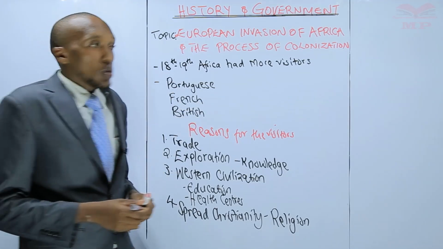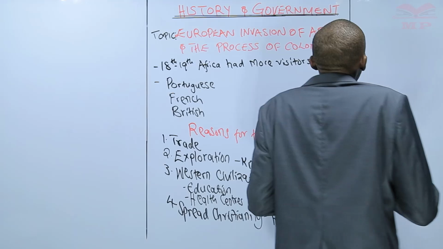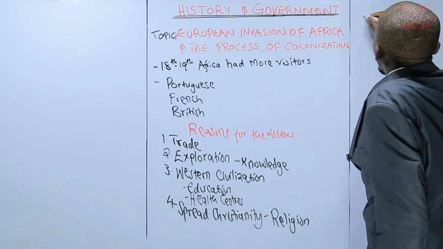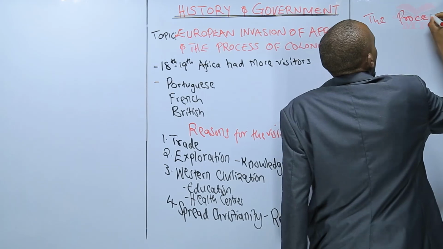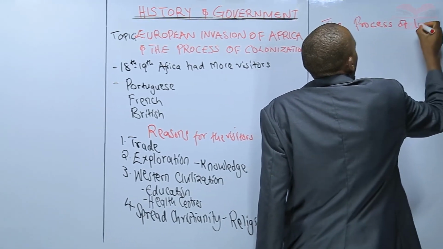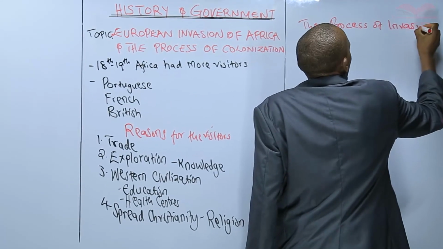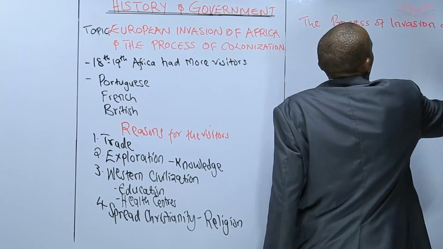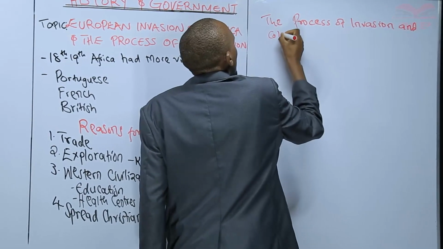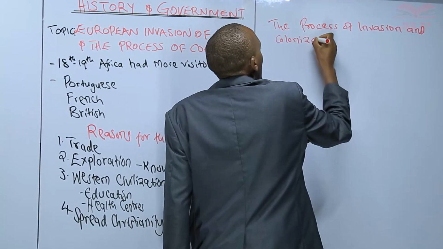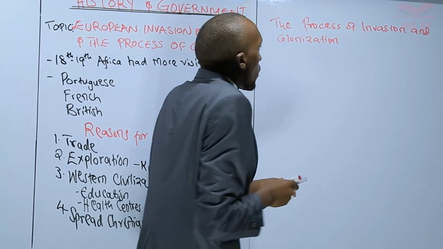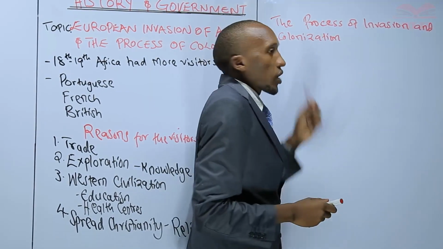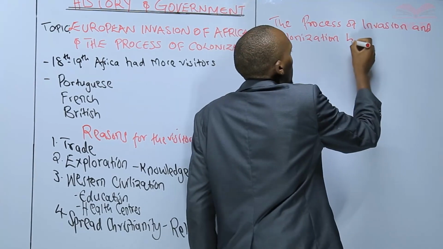What we are referring to is the process of invasion and colonization by the Europeans.